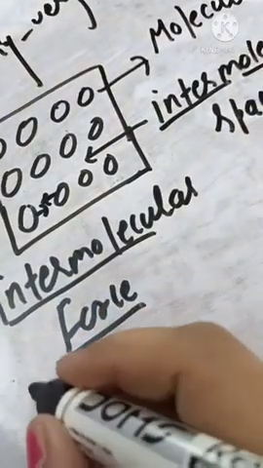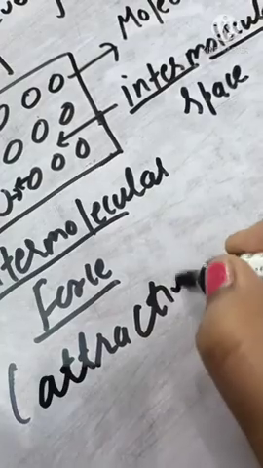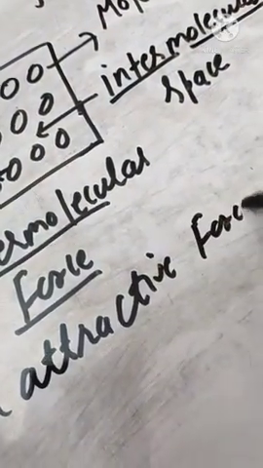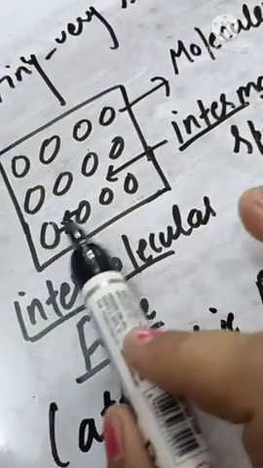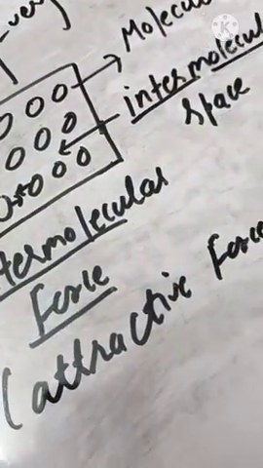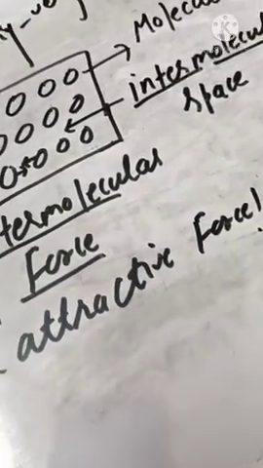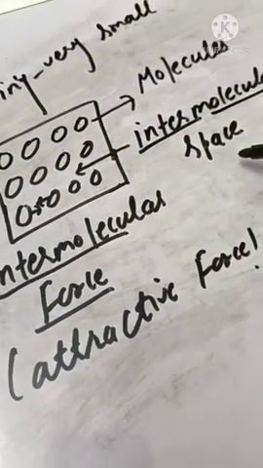Force of attraction means it's an attractive force. What is force of attraction? It's a force with which molecules are attracting each other. So intermolecular force is an attractive force, beta. Because of this reason, if we have more intermolecular force, then accordingly intermolecular space will be less.